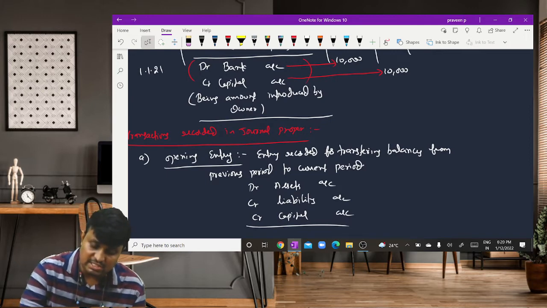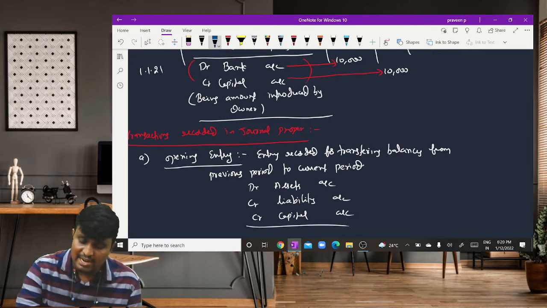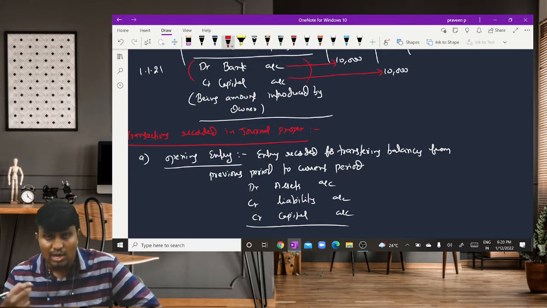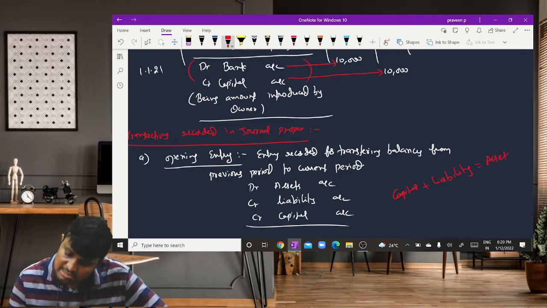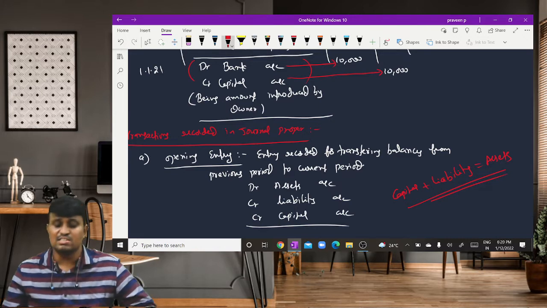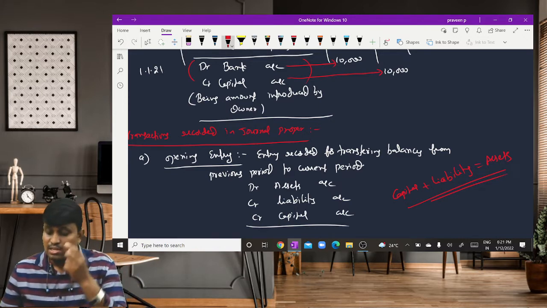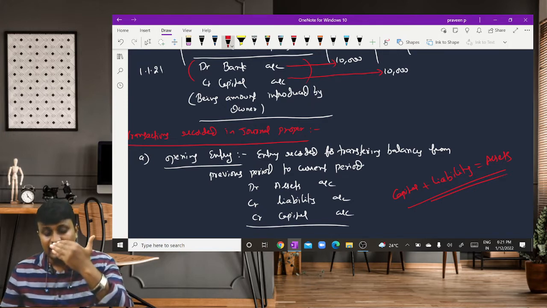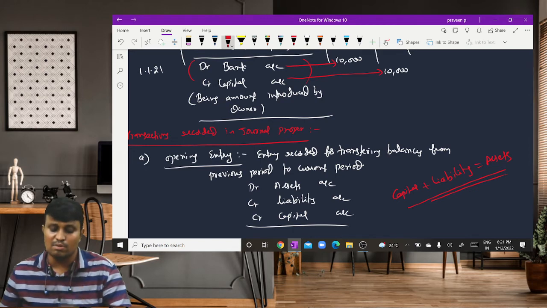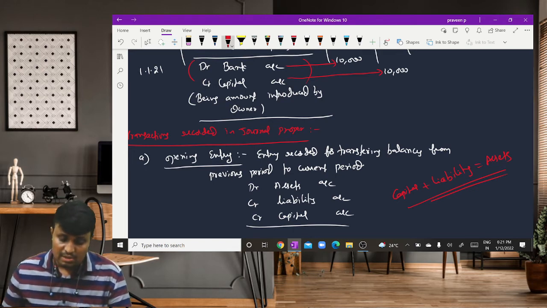If you see this, you can identify the accounting equation: capital plus liability is equal to assets. This is the accounting equation we discussed. So by using the accounting equation of the previous period, we record the entry in the current year in the form of the opening entry.